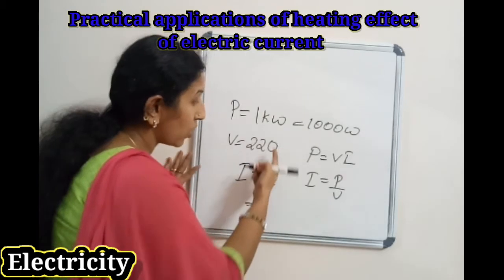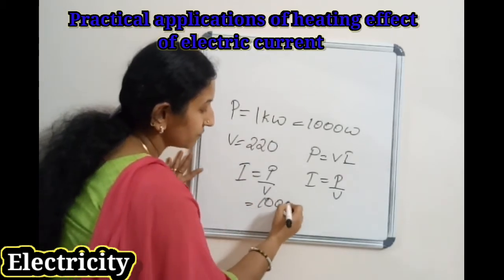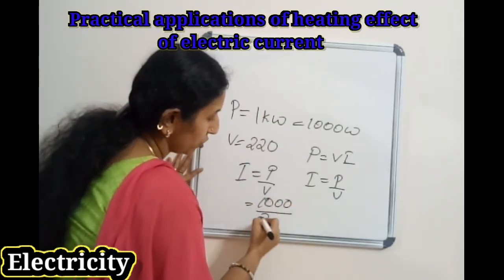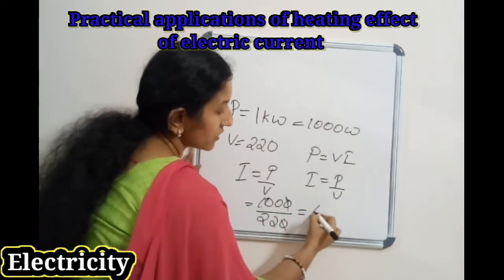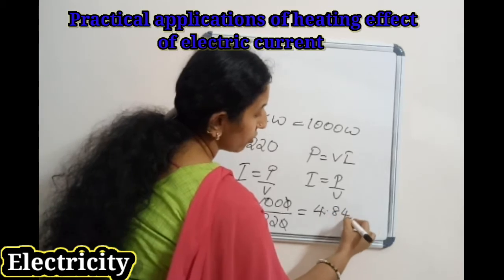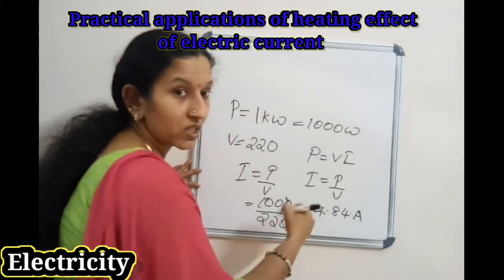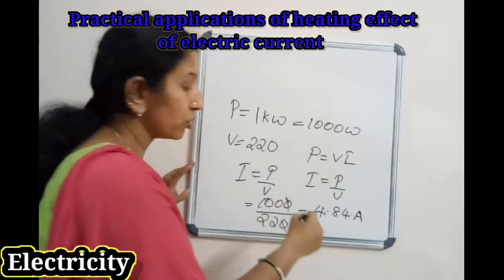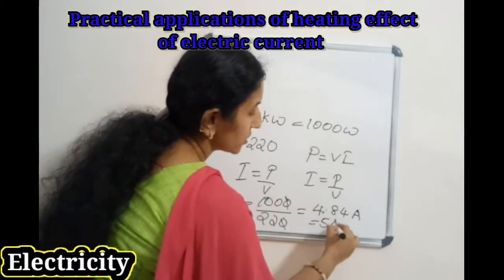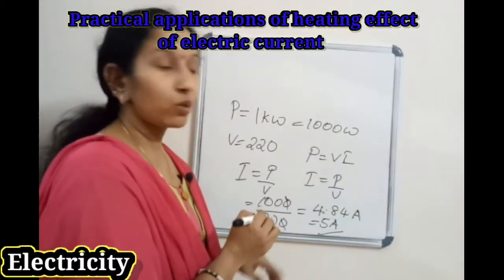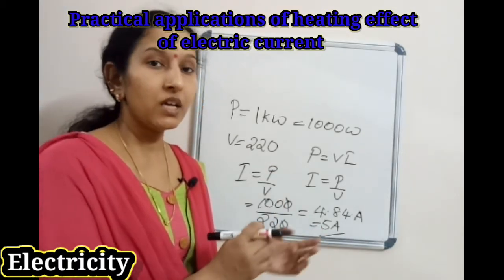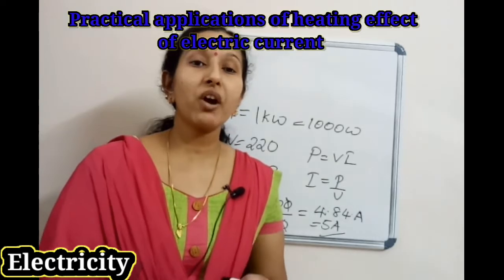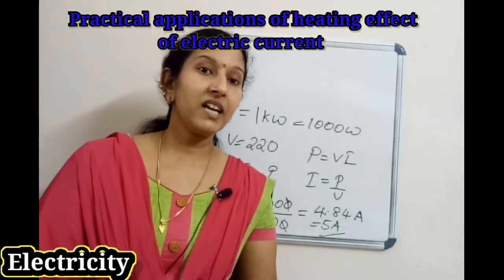So I equals 1000 by 220. On calculation, this will be 4.84 ampere. We can round this 4.84 to 5. So which fuse wire do we have to use in this case? A 5 ampere fuse wire. Okay. So the fuse is another application of the heating effect of electric current.